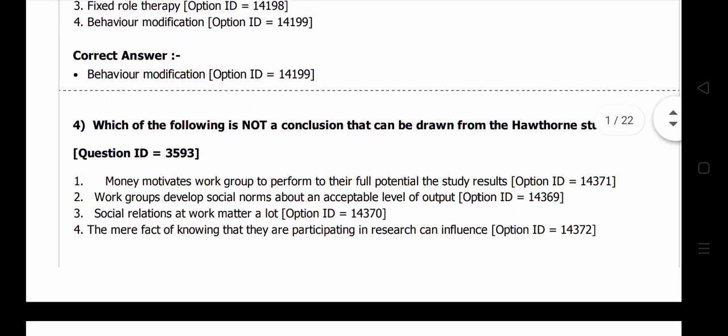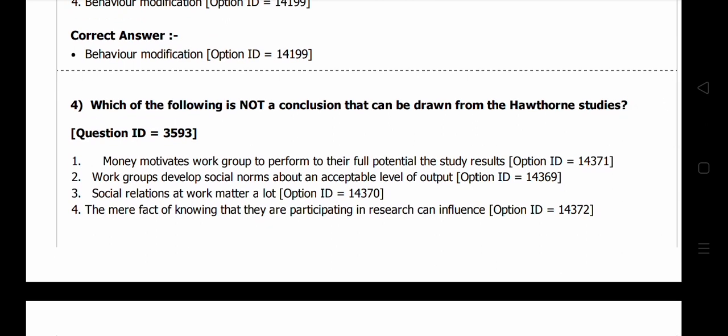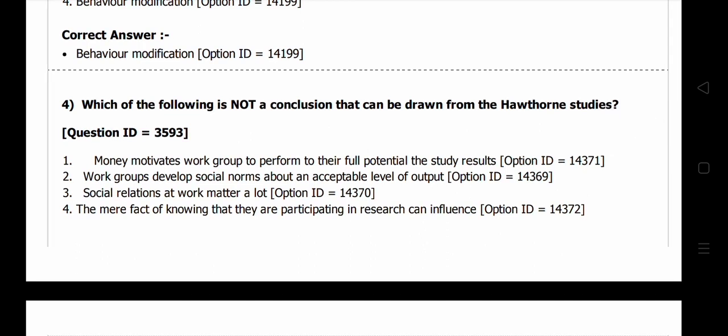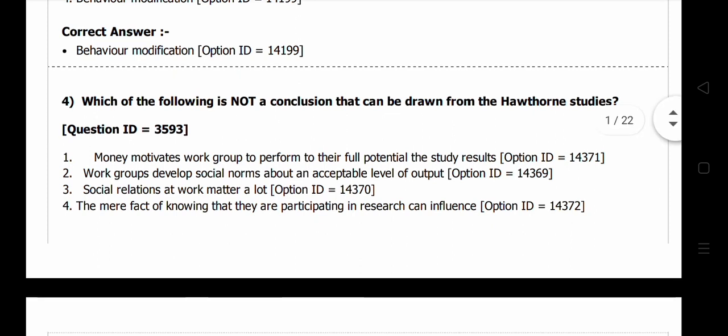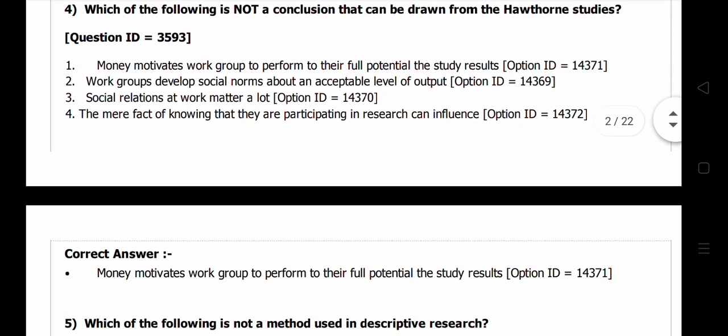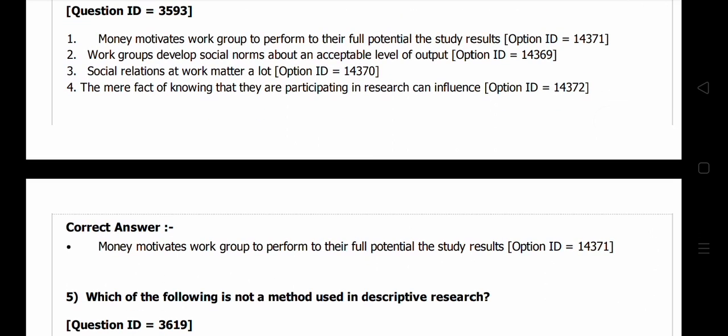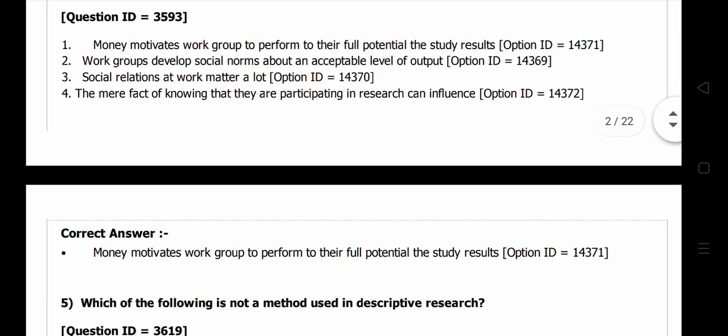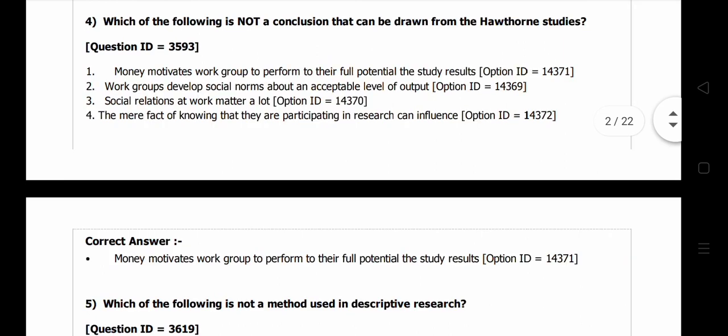Question number 4. Which of the following is not a conclusion that can be drawn from the Hawthorne studies? The Hawthorne studies are related to organizational psychology and employee motivation. The options: money motivates work groups to perform to their full potential; work groups develop social norms about an acceptable level of output; social relations at work matter a lot; and the mere fact of knowing that they are participating in research can influence them.